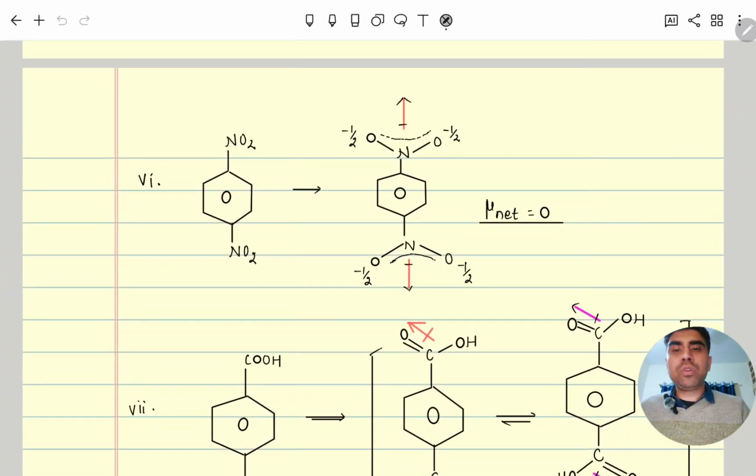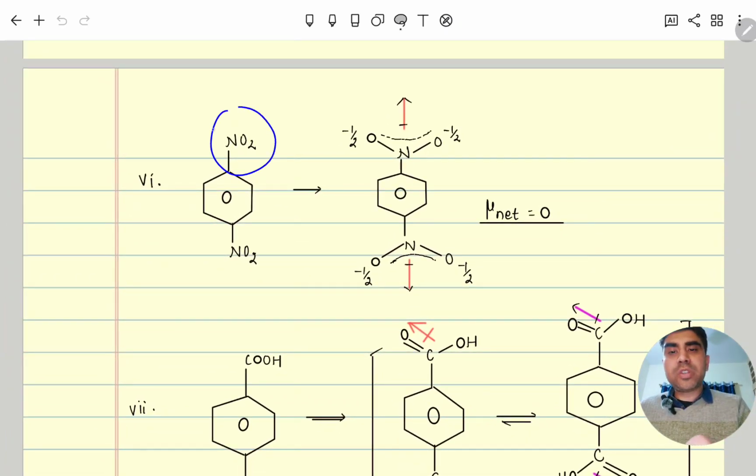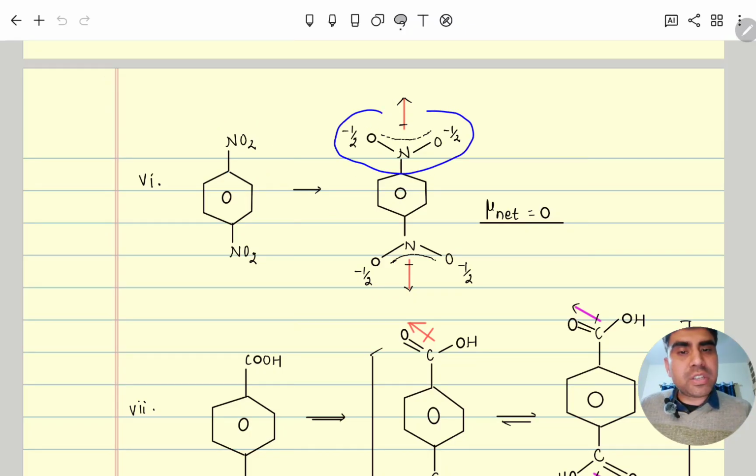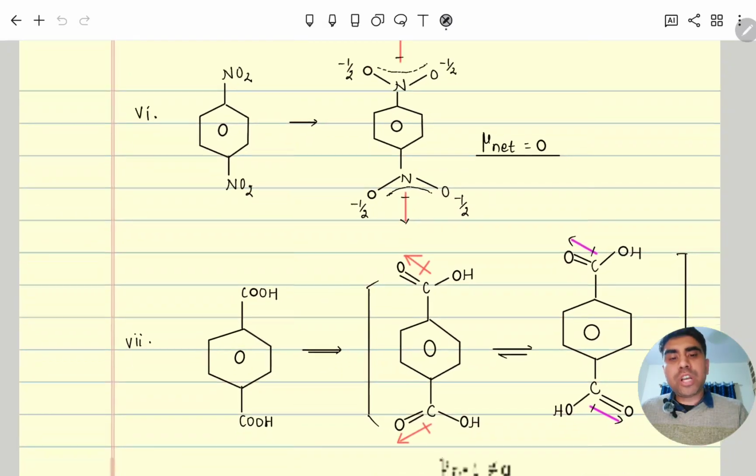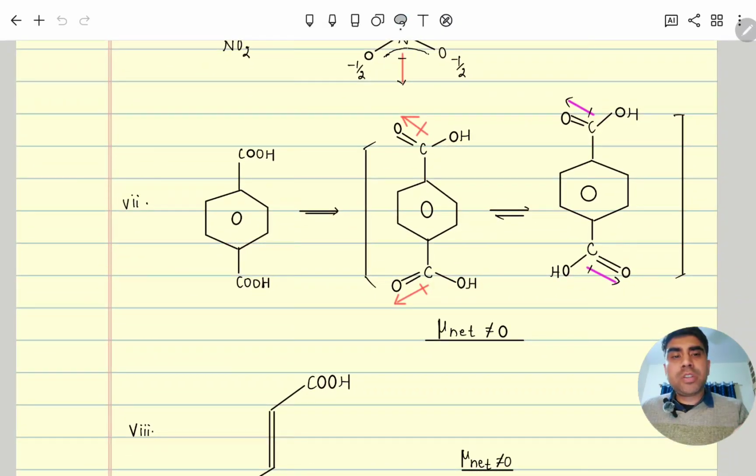Similarly here NO2, it's a resonance hybrid, through that we can calculate its dipole moment. Here also it is a resonance hybrid, so both dipole moments cancelling each other, yes it is 0. Now coming to carboxylic acid, yes important. So you can see carboxylic acid double bond and this single bond. Similarly we can consider this carbon and oxygen bond also. So let's suppose we are considering only one.